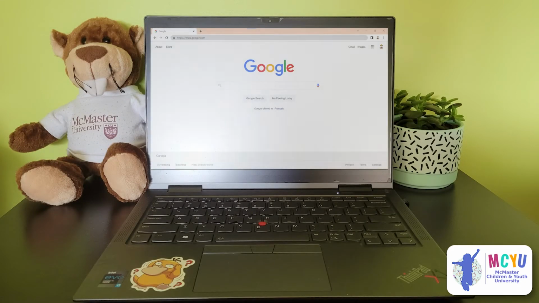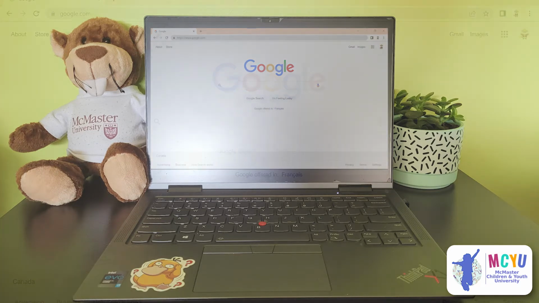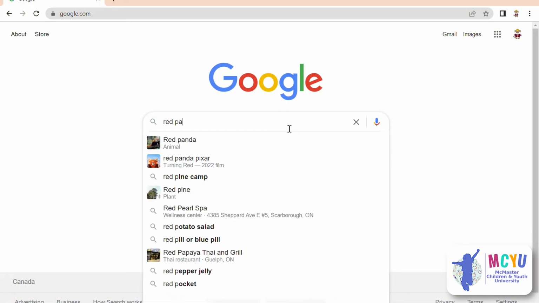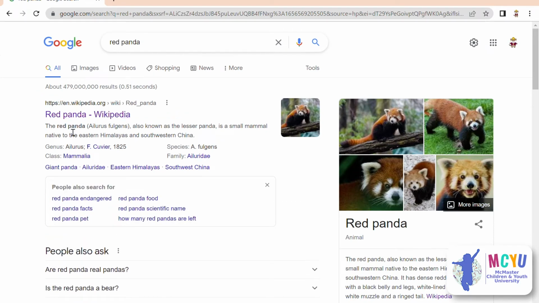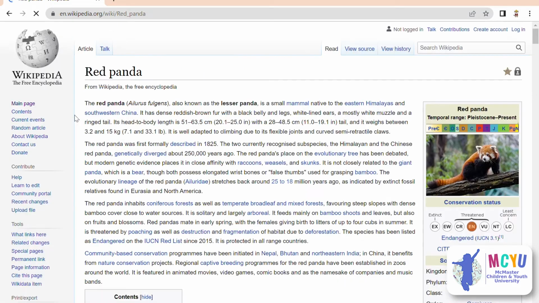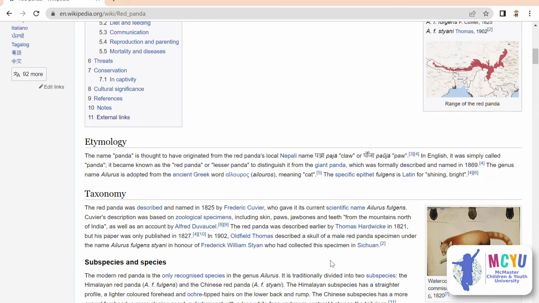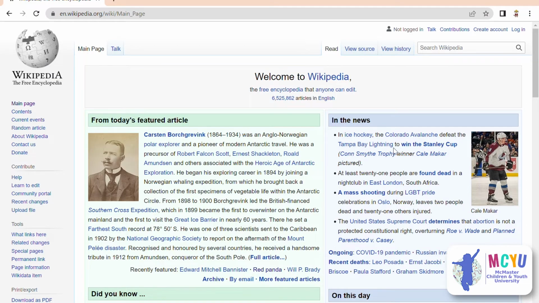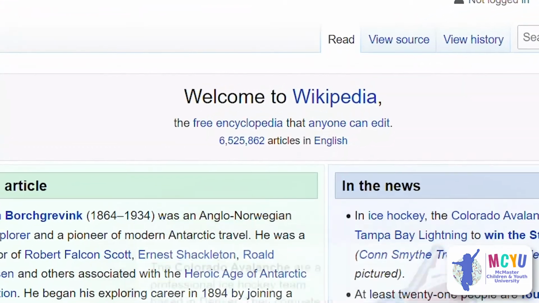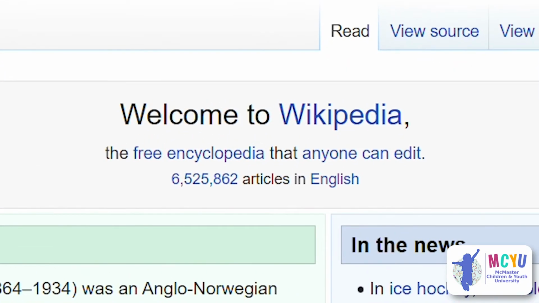Now let's take a look at the different websites you will come across when doing research online. Wikipedia is one of the options that will probably appear at the top of your list when you use Google. This is often the most attractive source because it lists many facts that will support your research immediately. However, Wikipedia is not a reliable source because anyone that has access to the internet and a device can go on this website and change the facts and information on there.